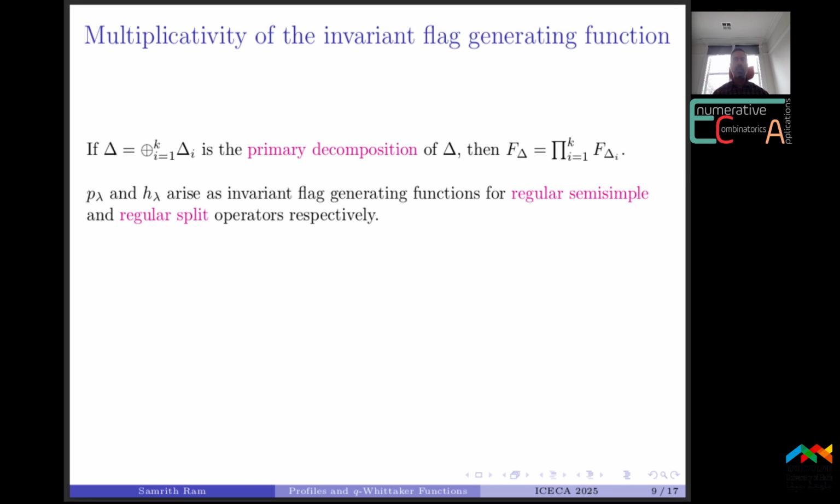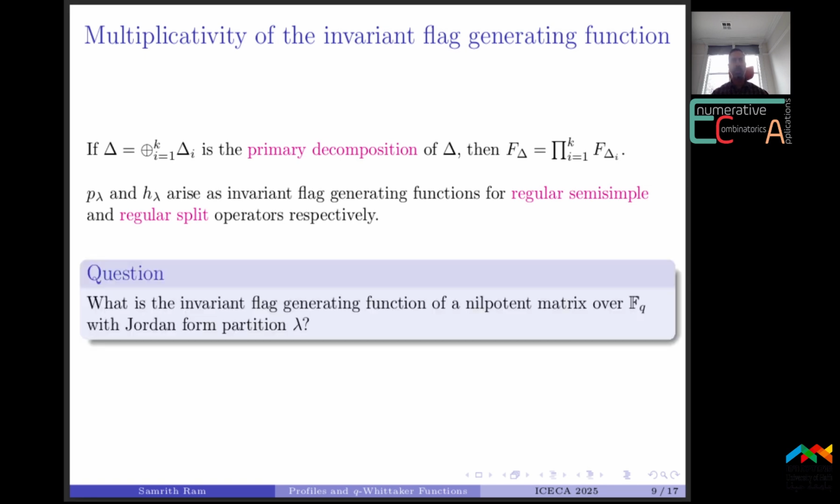Semi-simple means diagonalizable over the algebraic closure. And split means that the characteristic polynomial splits into linear factors over Fq. The next question of interest is, what is the invariant flag generating function for a nilpotent matrix?